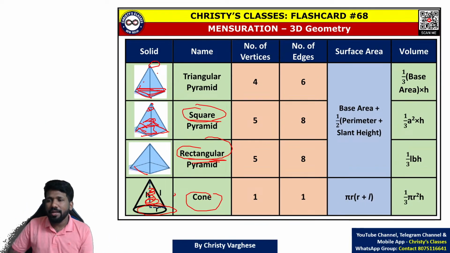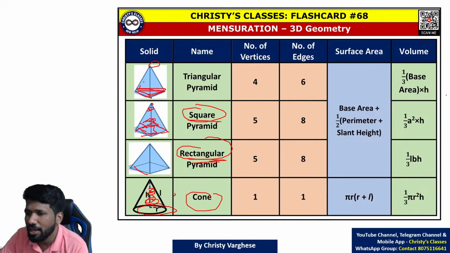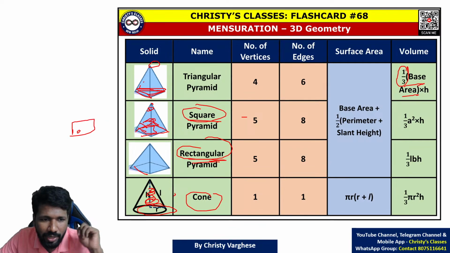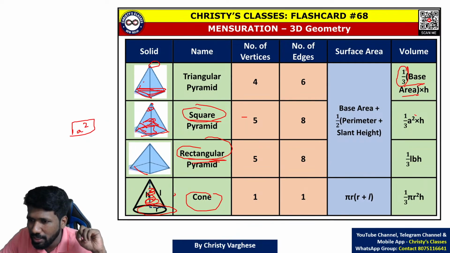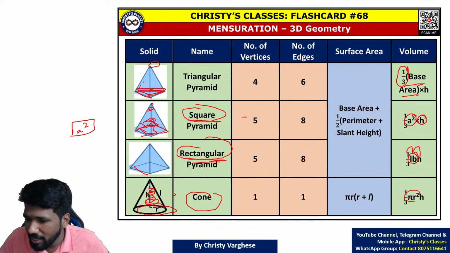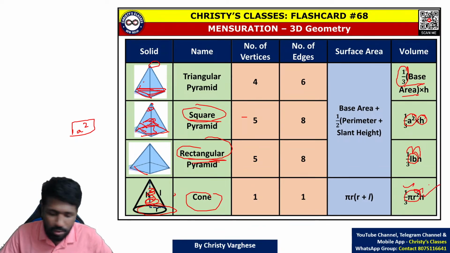And for pyramid, instead of base area into height, the formula is 1 by 3 into base area into height. For example, if it is a square pyramid, base is a square, area is a square. So 1 by 3 into base area, that is a square into height. If it is a rectangle, base area is length into breadth. So 1 by 3 into base area into height. If it is a cone, base area is circle. So 1 by 3 pi r square into h.